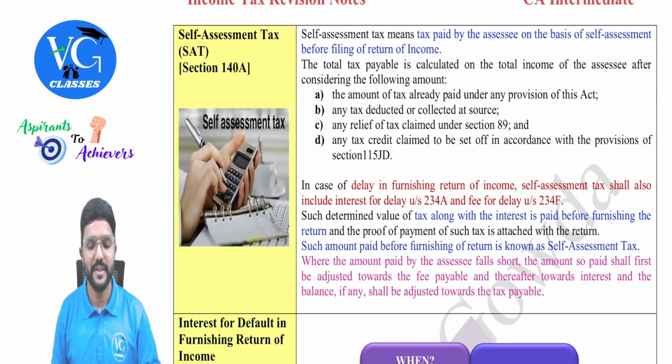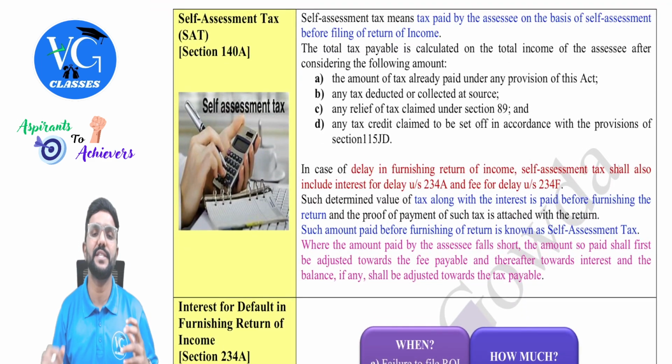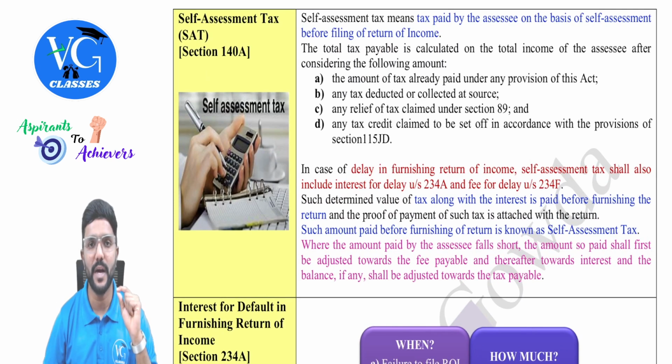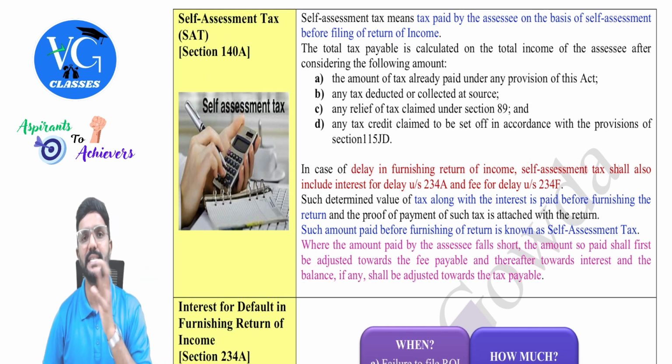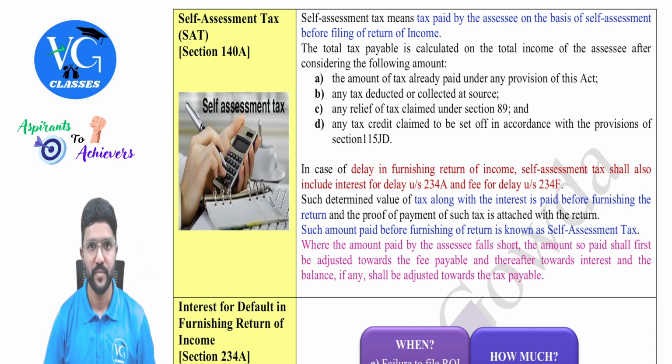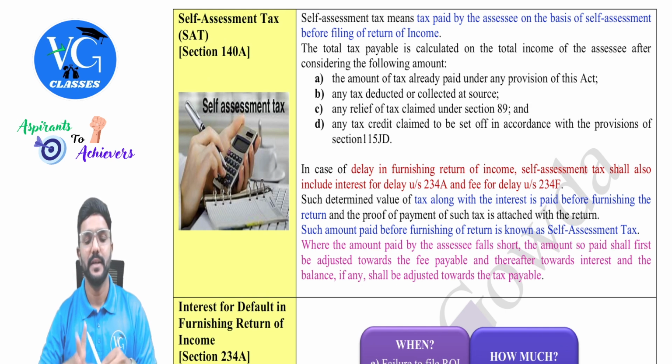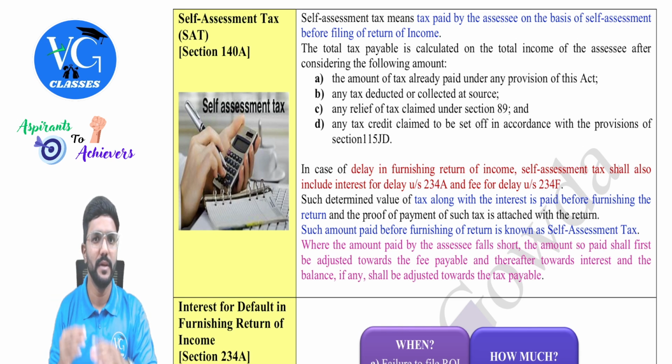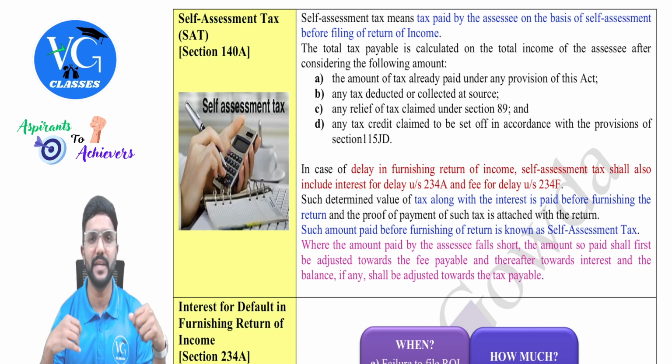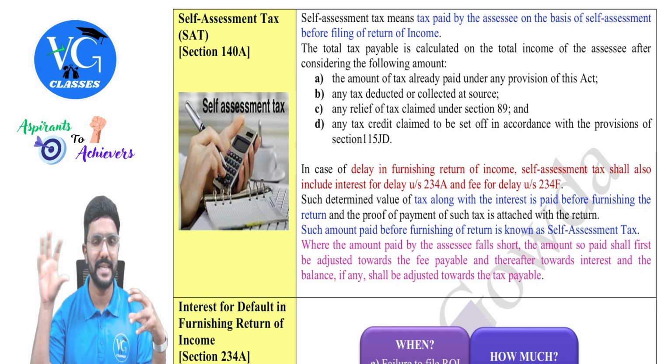Okay, sir. Then coming to self-assessment tax. Guys, if you remember, I covered the topic of self-assessment tax at the beginning of the TDS, TCS and advance tax topic. Now, in the assessment year, the assessee will do the actual calculation, compute the actual total income, and on that, whatever tax rate is applicable, he will apply and compute the tax liability.